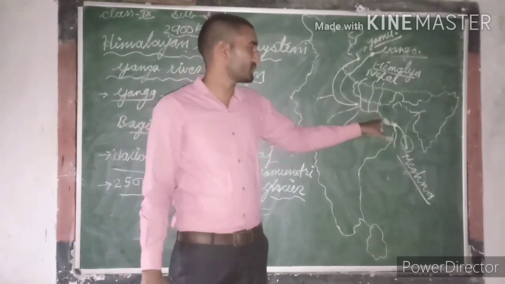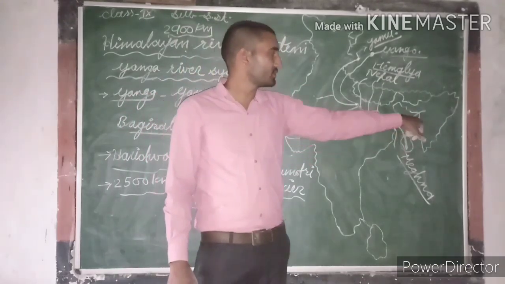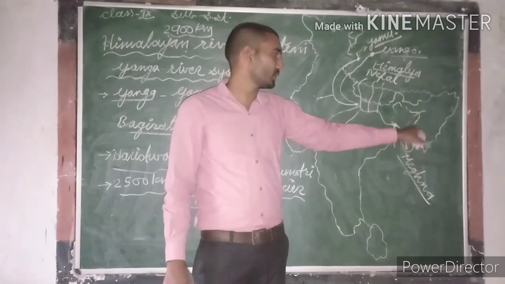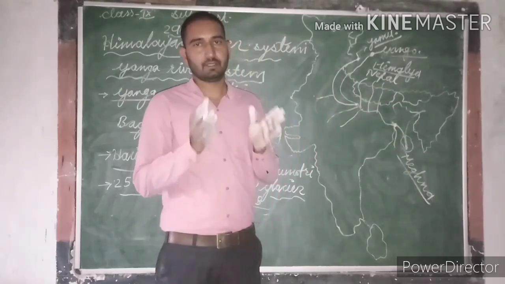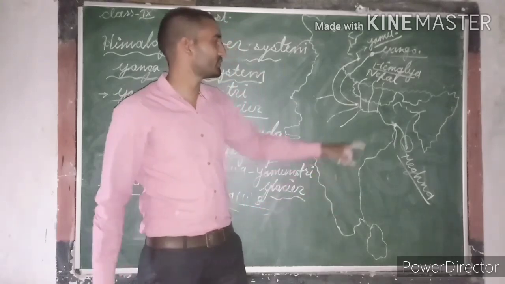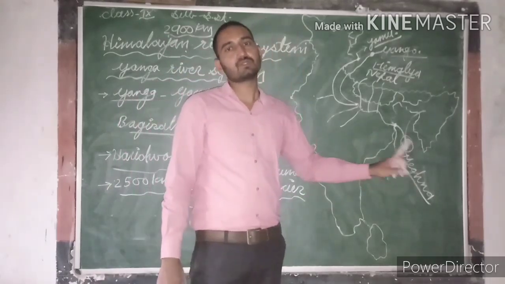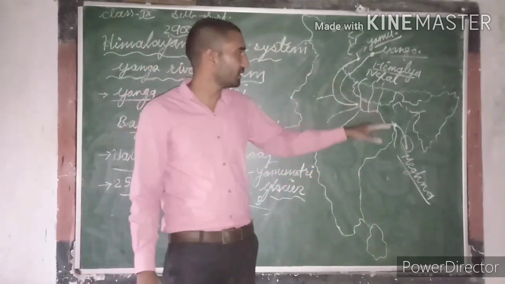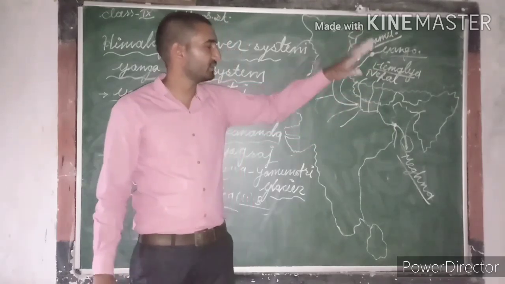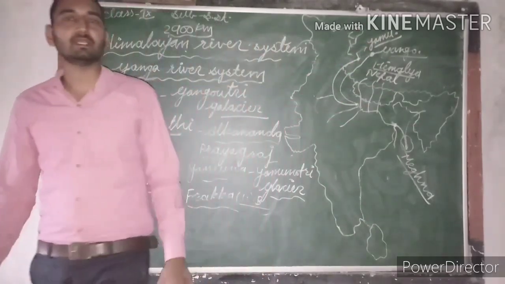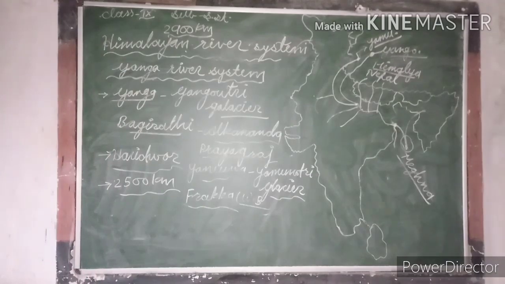and the Bhagirathi river, which is the major distributary, merges with the Brahmaputra river and in this way forms a big river here, which is called Meghna river. So in this way, the Ganga river originates from Gangotri glacier and finally falls into the Bay of Bengal.